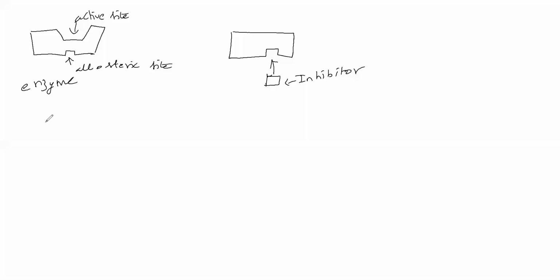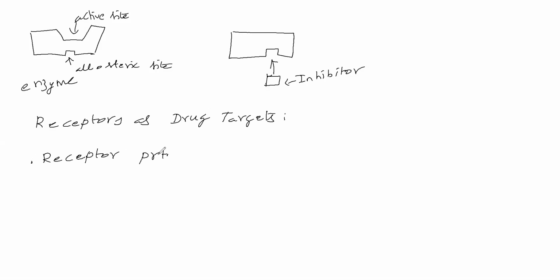Next, receptors as drug targets. Receptors as drug targets. What is a receptor? That we'll see. A receptor is a protein. Receptor proteins are embedded in the cell membrane. Now we will see regarding that.